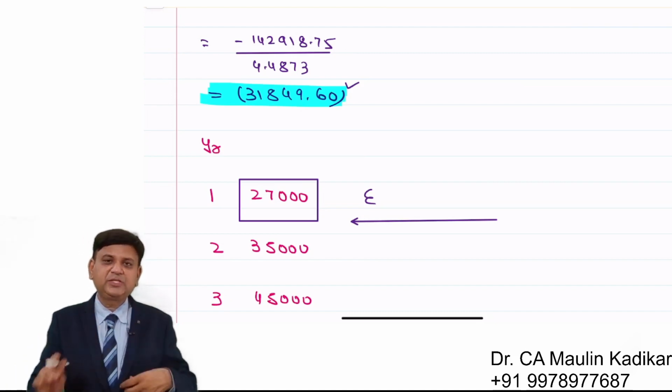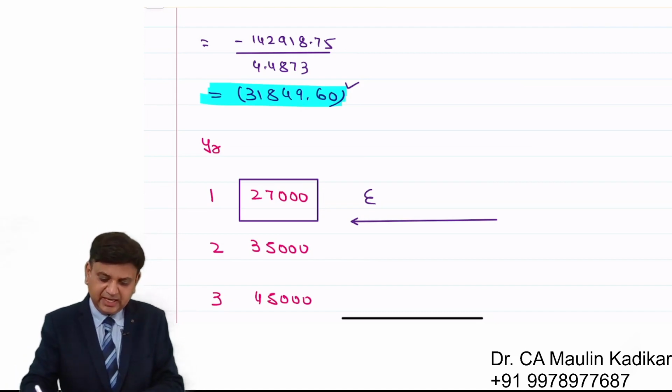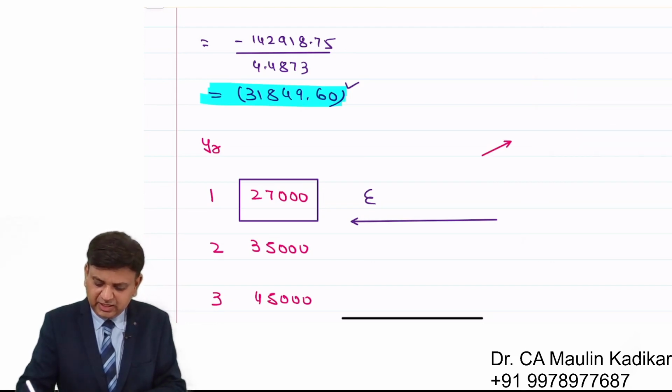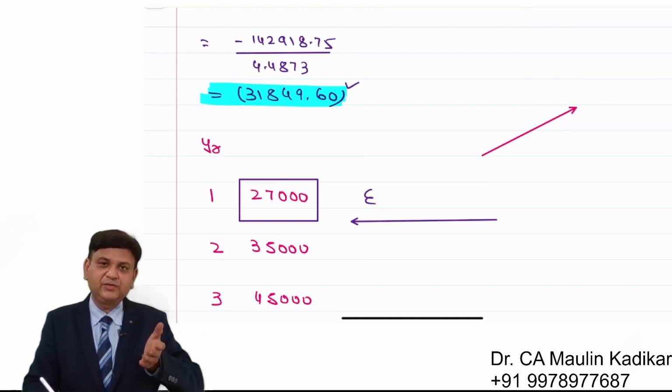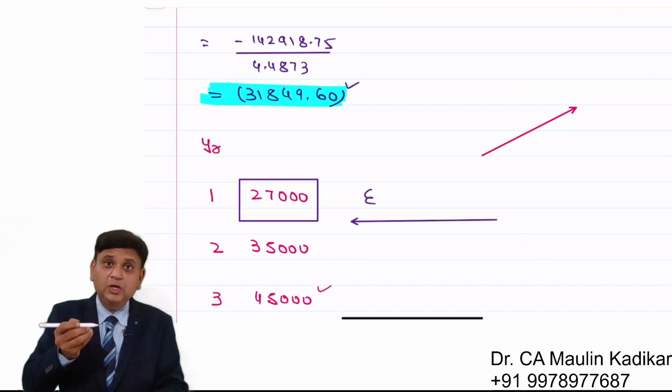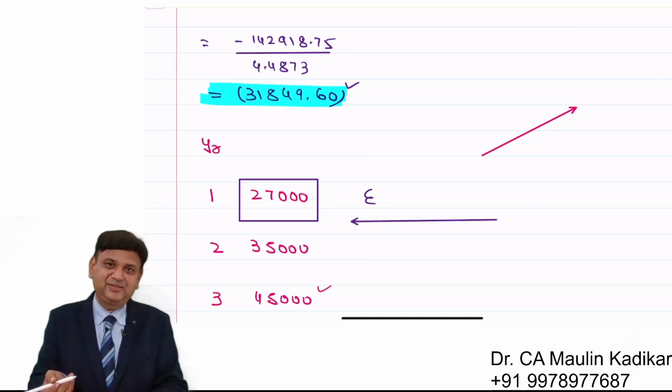Friends, the information in the question is such that the cost of using the existing machinery will keep on increasing. So if we replace at the end of the first year, then it is definitely better. Why? Because in the third year it is going to be more expensive than the second year.